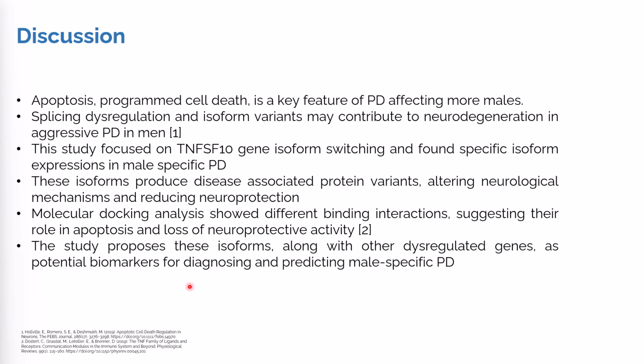to DR4, that means it can lead to loss of neuroprotection, because it has to bind to DR4 to properly perform its function. It should not be higher or lesser. If it is higher, then it can cause early apoptosis. If it is lesser, it will not cause early apoptosis, but it will lead to loss of neuroprotective activity. The study proposes these isoforms along with other dysregulated genes as therapeutic biomarkers, which should be targeted and may eventually solve the issue of aggressive PD in males.